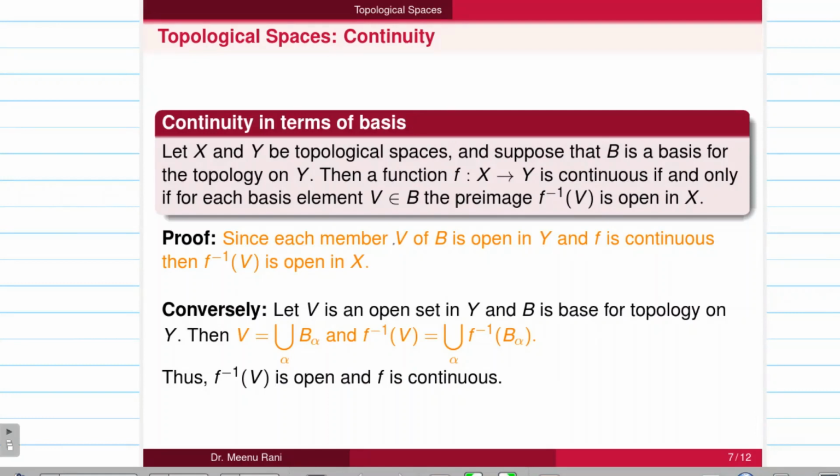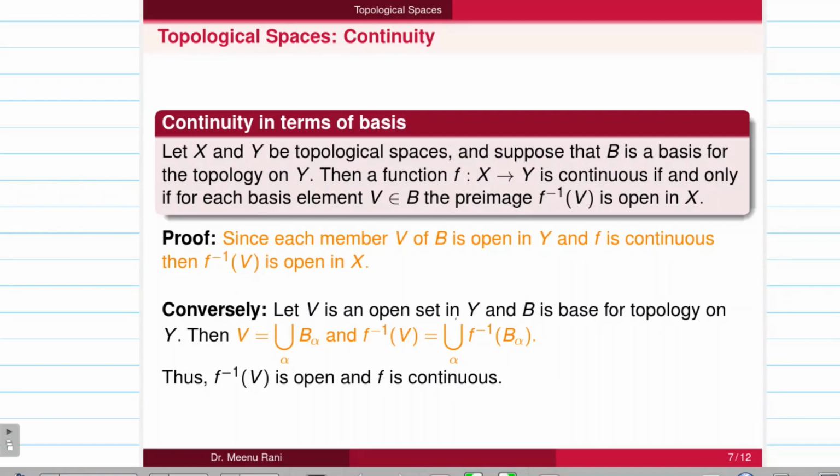So if V is open in Y, then its pre-image, that is f inverse V, will be open in X. For the converse part, it is given that the pre-image of each basis element of B is open in X. Then we have to prove that f is a continuous function.